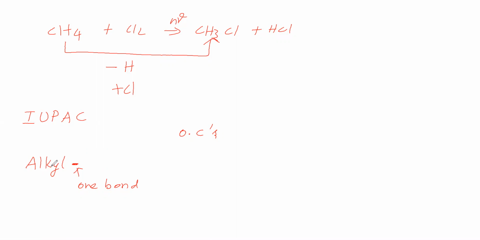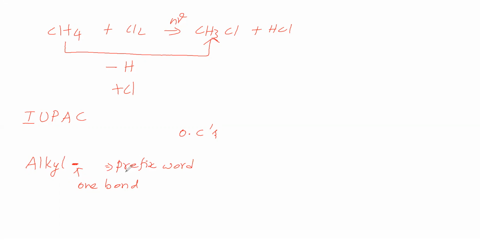What does it indicate? This alkyl is indicating it is a prefix word. That's why we are saying right side something is there. We are saying this alkyl is the prefix word. This one bond we have written, and on the right side something is there, that means this alkyl is the prefix word.